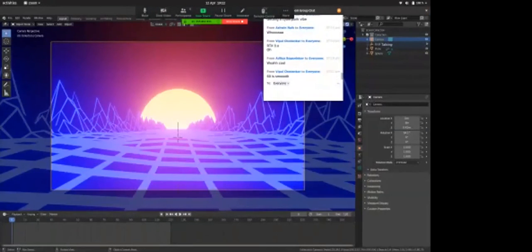I know 60 is smooth, but 60 would be very heavy on your system. 60 is smooth, I agree, but 24 is what you would consider bare minimum. So that's why we use 24 to simulate stuff. For gaming, in game engines, you can use 60 because this scene would be rendered anyway.